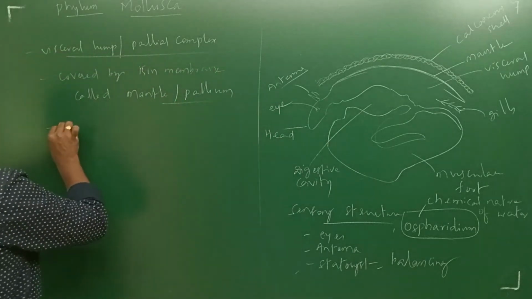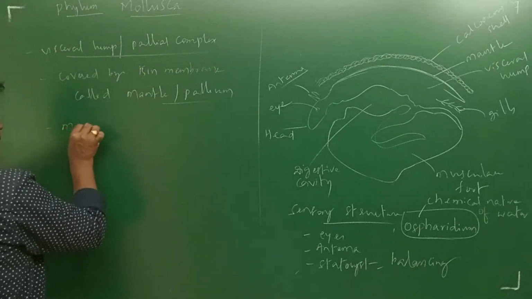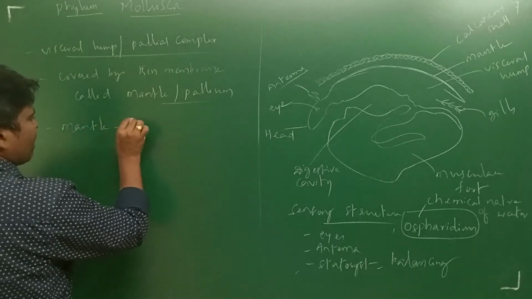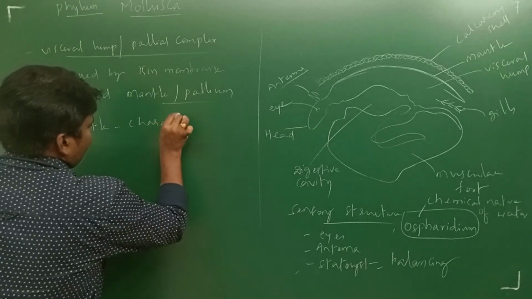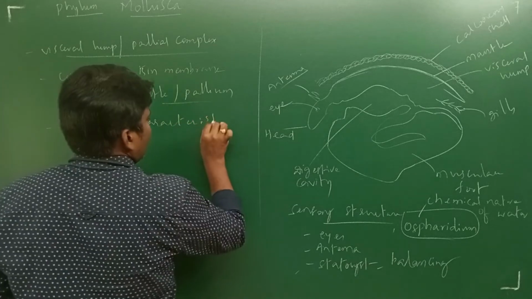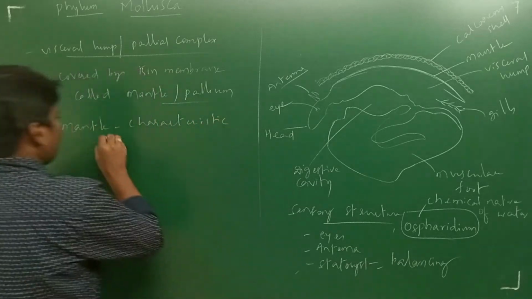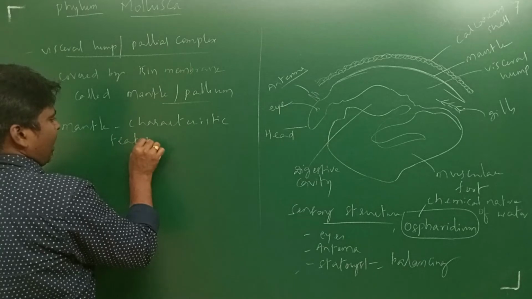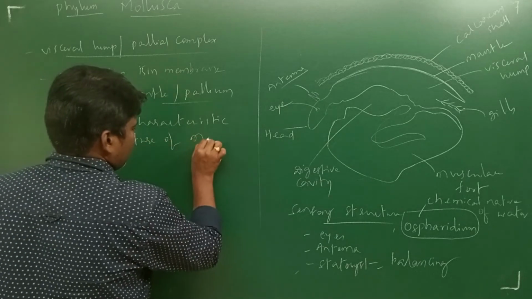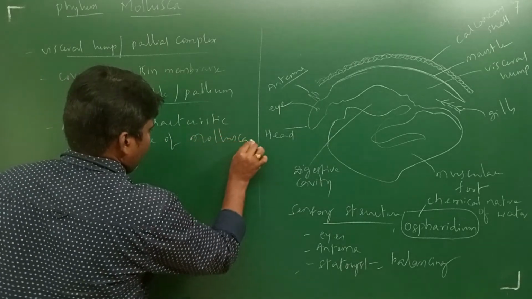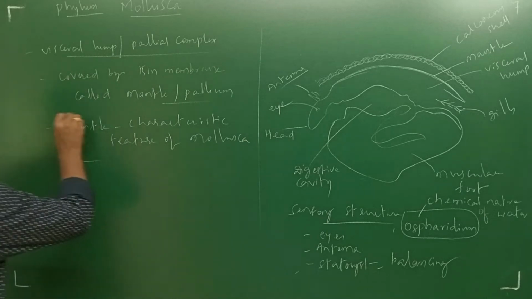The pallium or mantle is an important characteristic feature of molluscans. Mantle is the characteristic feature of mollusca.